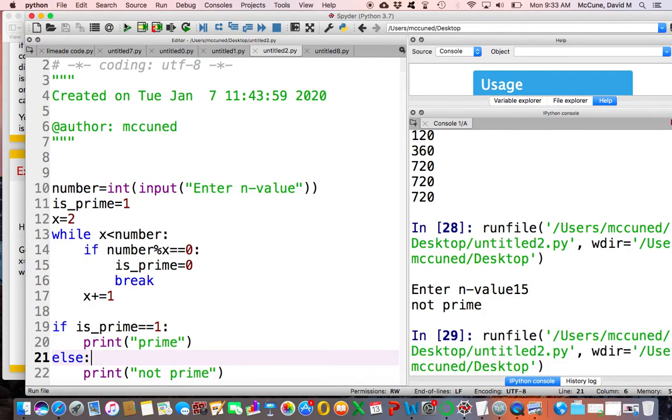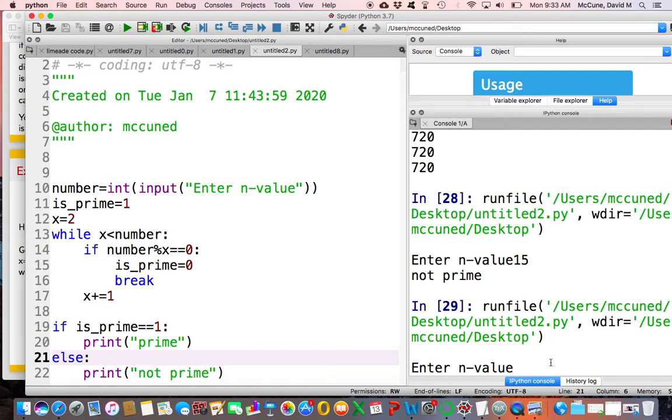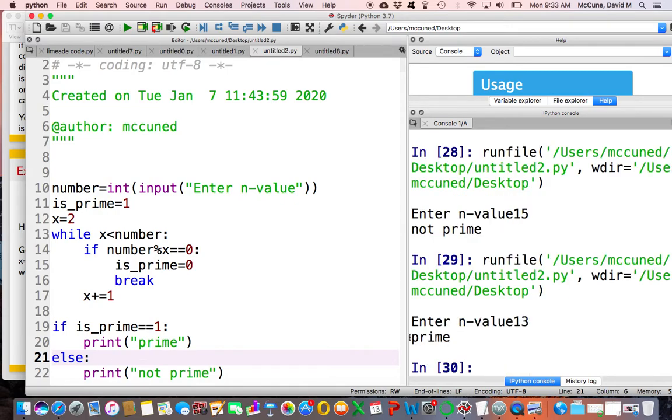Okay, so by contrast, what if I enter a prime number, like say 13? Why does it print prime right here? Well, because if number has value 13, what is this loop going to do? It's going to first check to see if 13 is divisible by 2, and it's not. So I skip over this if statement. Then it's going to check to see if 13 is divisible by 3. It's not, so it skips. 13 divisible by 4? It's not, so it skips. 13 divisible by 5, and so on. It checks all the way up to 12. 13 is not divisible by 12.